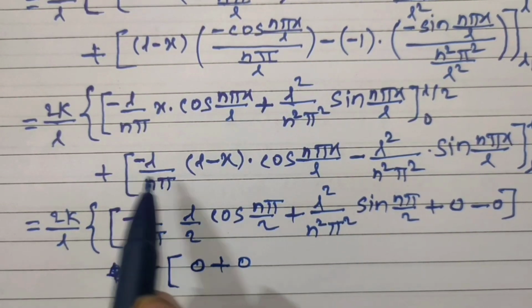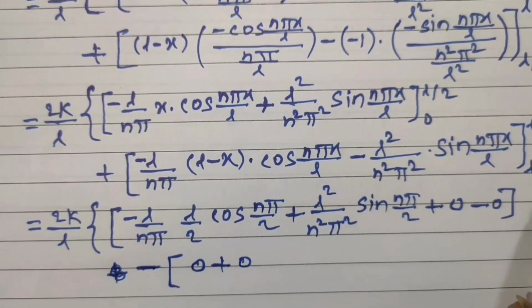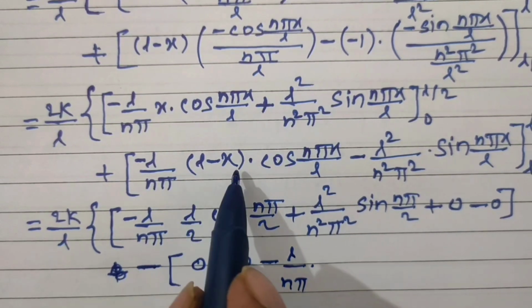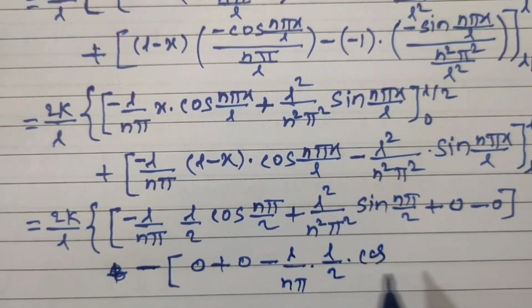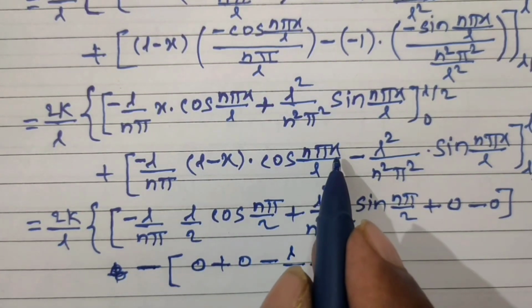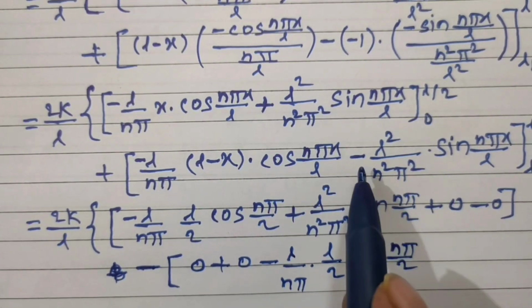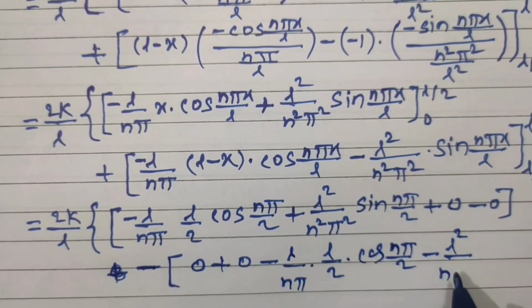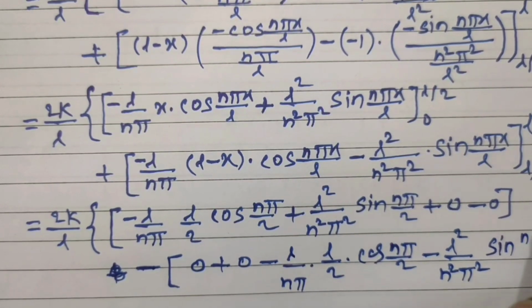Both these terms become positive because of taking the minus sign common. Substitute upper limit first. So minus L upon n pi, L minus L upon 2, that is L upon 2, into cos of n pi, L upon 2, L gets cancelled, n pi by 2. Then minus L square divided by n square pi square sine of n pi by 2.